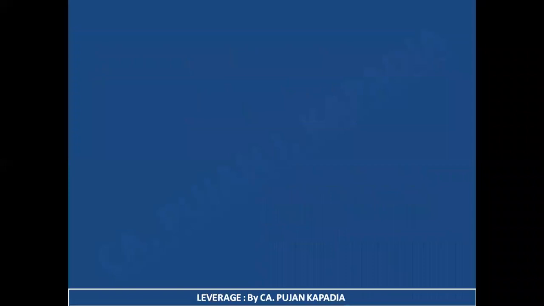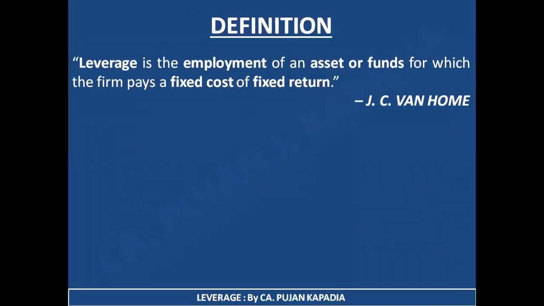Let's start with the first one, definition. The definition which is written on your screen reads as: leverage is the employment of an asset or funds for which the firm pays a fixed cost or a fixed return. Basically, this definition says that leverage is employment. Employment here means you are using something.